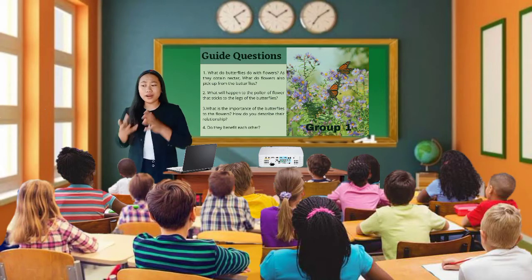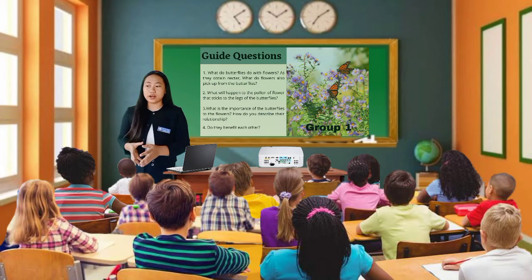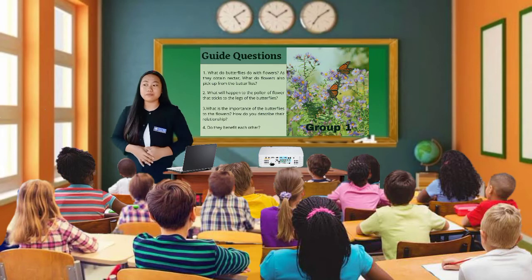So therefore, what is the type of the positive or beneficial interaction that occurs between the butterflies and the flowers? It is very good. It is mutualism because both the flowers and the butterflies benefit from the interaction or relationship they have. So we are done with group 1.